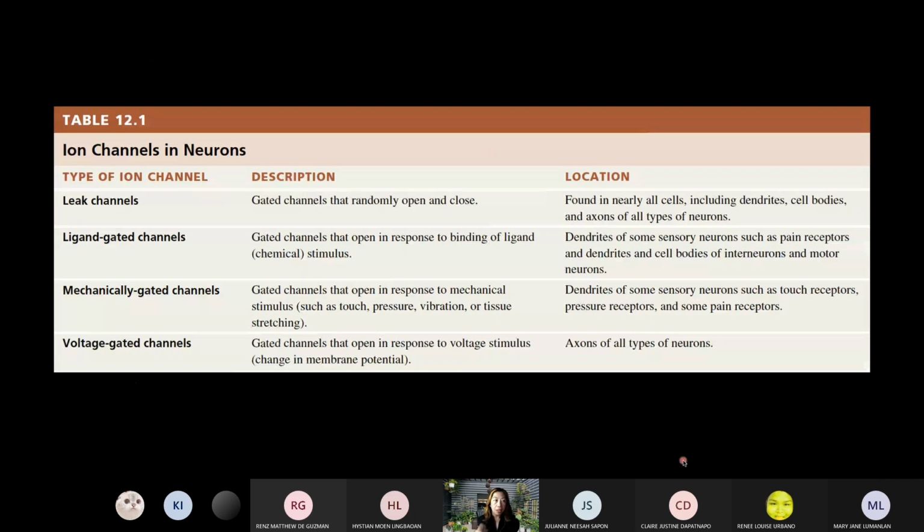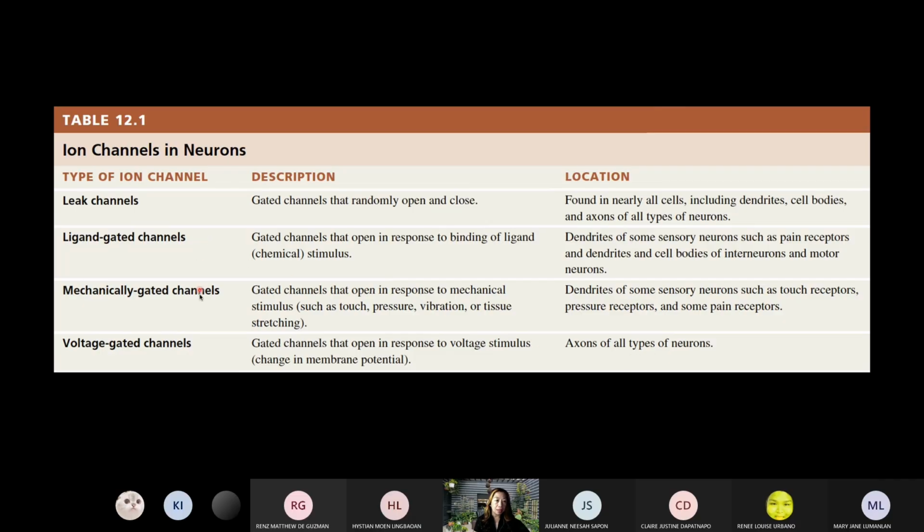You have here a table summarizing the descriptions of the different ion channels and their location. For example, you have the leak channels and the voltage-gated sodium and potassium channels, especially this one. These are found in the axons of all types of neurons.